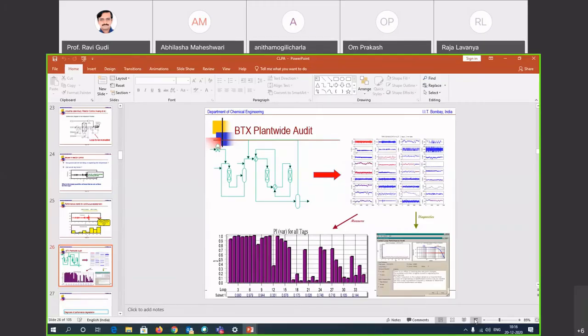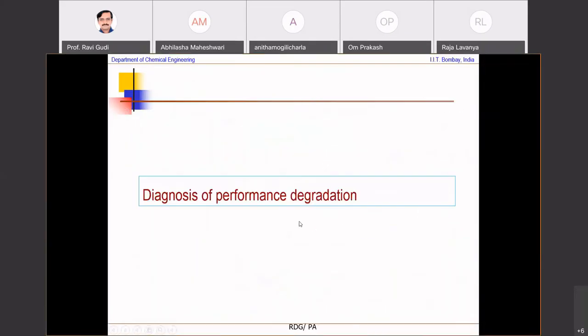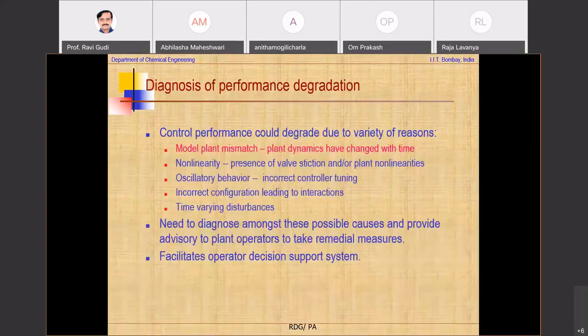Yeah. So what we do next is try to diagnose the reasons for performance degradation, and there can be several of those. Control performance could degrade due to a variety of reasons. The first, of course, is the plant model mismatch.